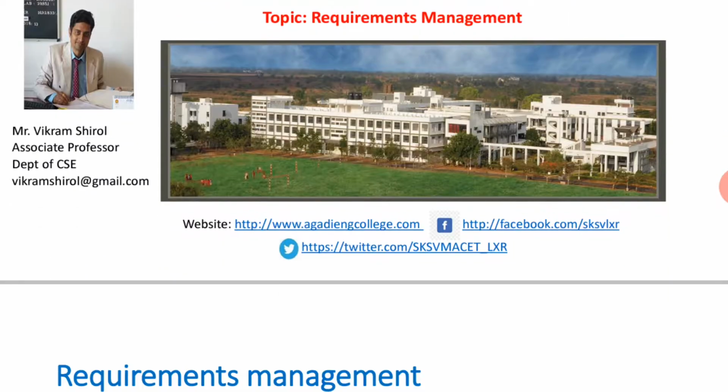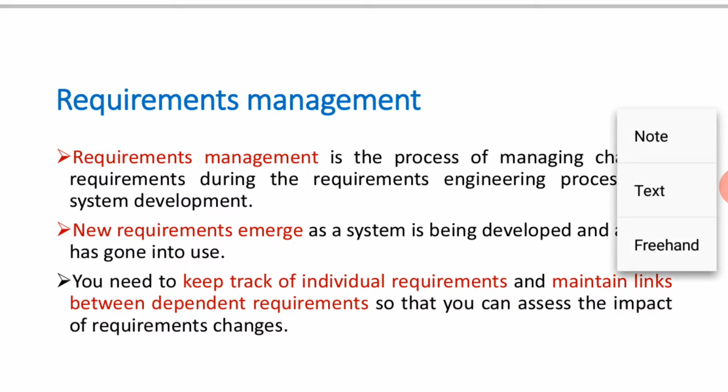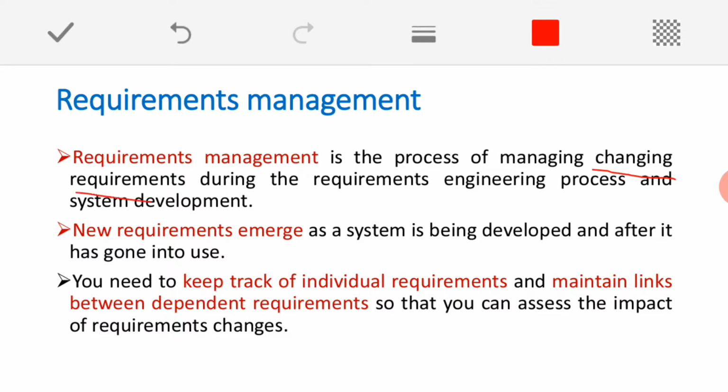Just have a look at the concept over here. Requirements management is the process of managing changing requirements. These requirements get changed most of the time during the requirement engineering process, as well as during system development. For any new software to be developed, we define hundreds of different requirements, but during this process our requirements get changed.